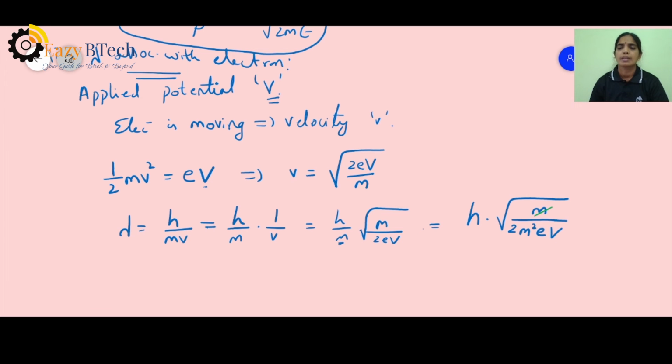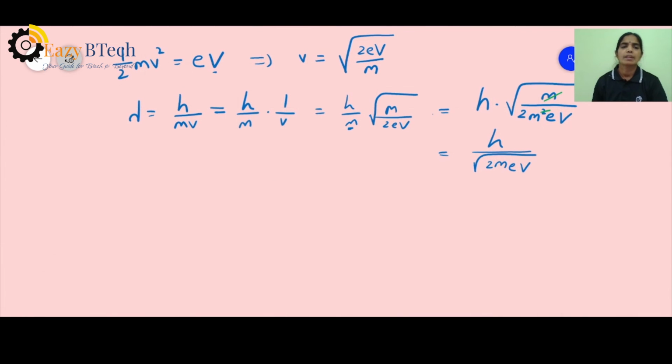What will happen? This m and square will be cancelled. So what will be left for us now? h by root of 2m eV. So what is our de Broglie's wavelength now? The de Broglie's wavelength is given as h by root of 2meV. As I said, this V is going to represent the potential. h represents Planck's constant, m represents the mass of the particle, mass of an electron or any other particle that has been considered, and e the charge on it.